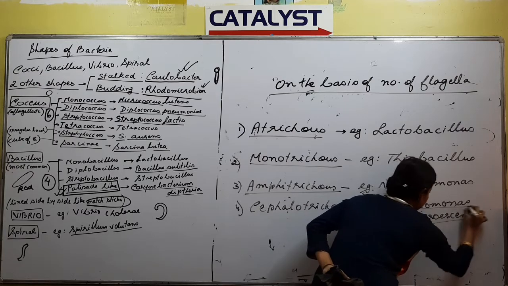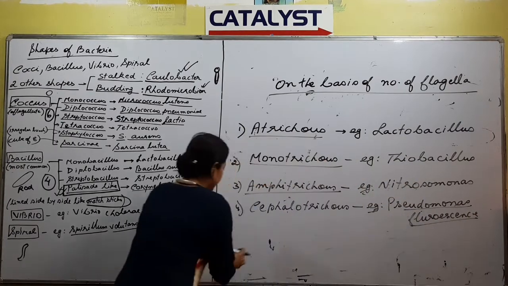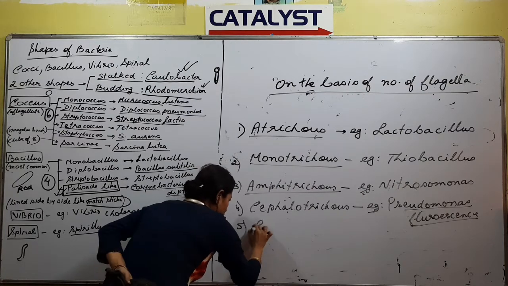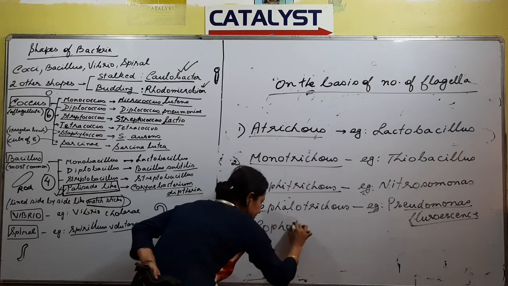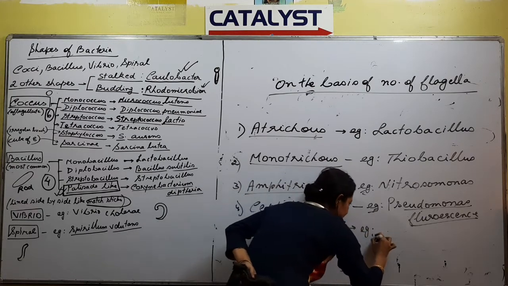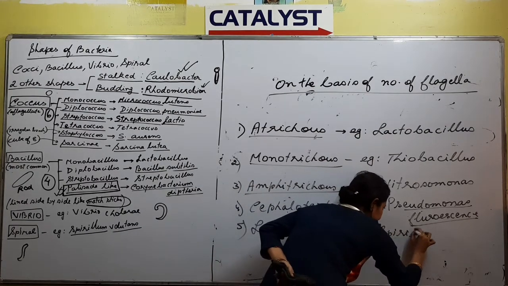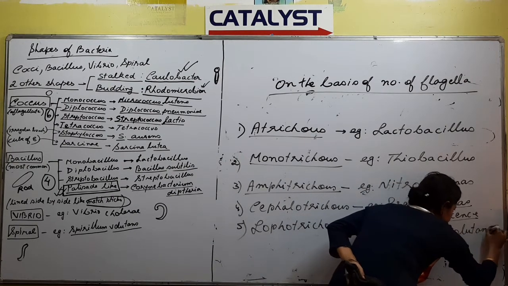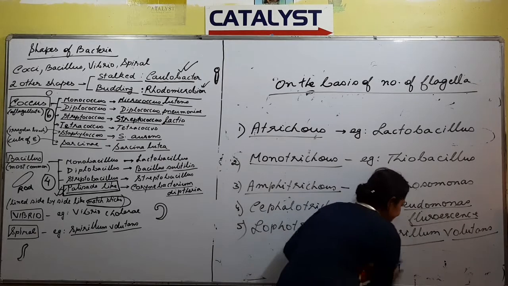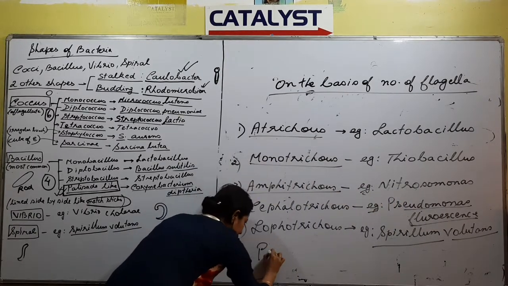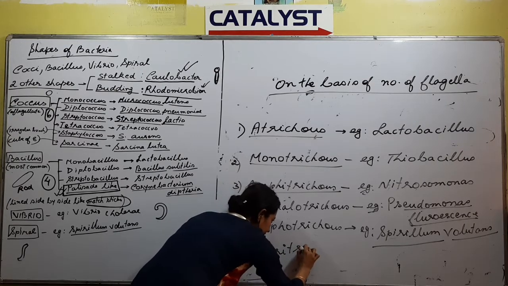Pseudomonas fluorescens. Next, 5 is Lophotrichus. Example Spirillum volutans. And finally, the last one, Peritrichus.